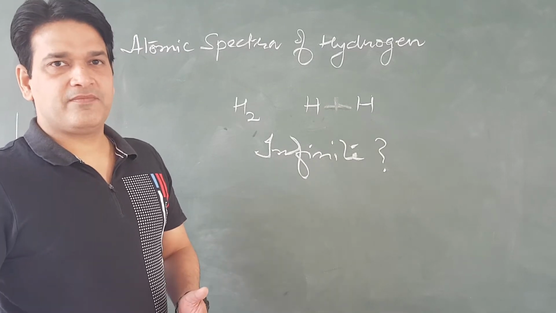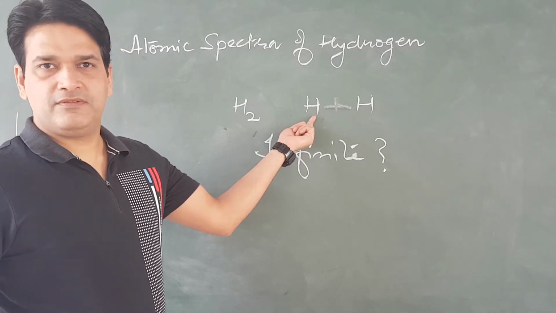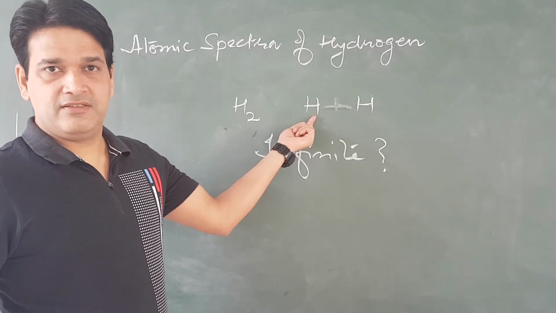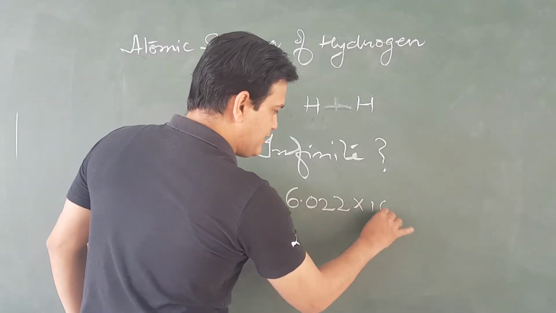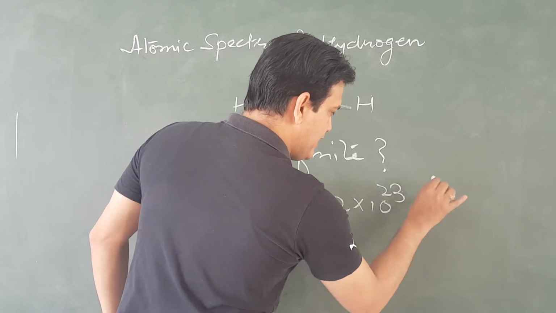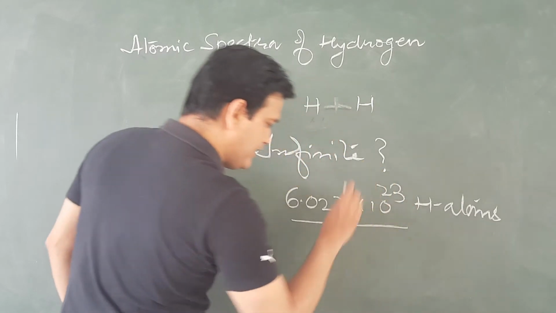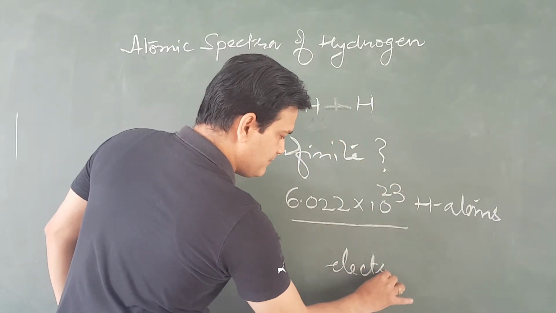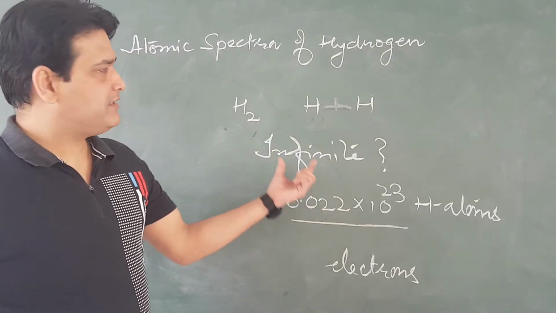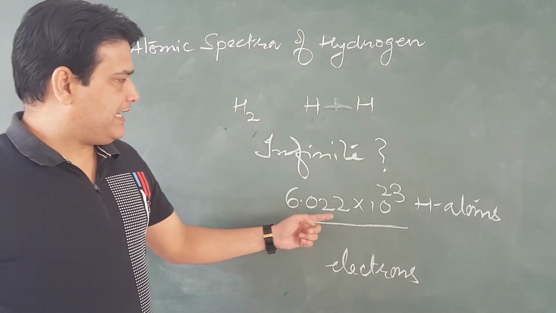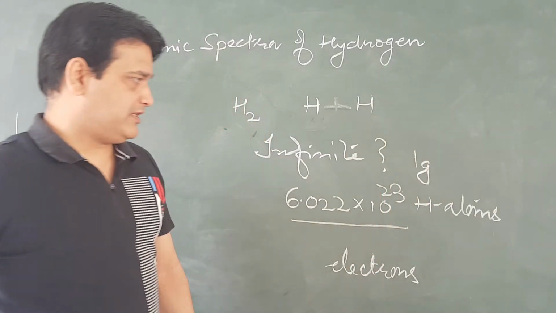But the reason is, if we take just 1 gram of atomic hydrogen, then there will be 6.022 into 10 raised to the power 23 H atoms and so many number of electrons, because these are the number of H atoms in just 1 gram of atomic hydrogen.